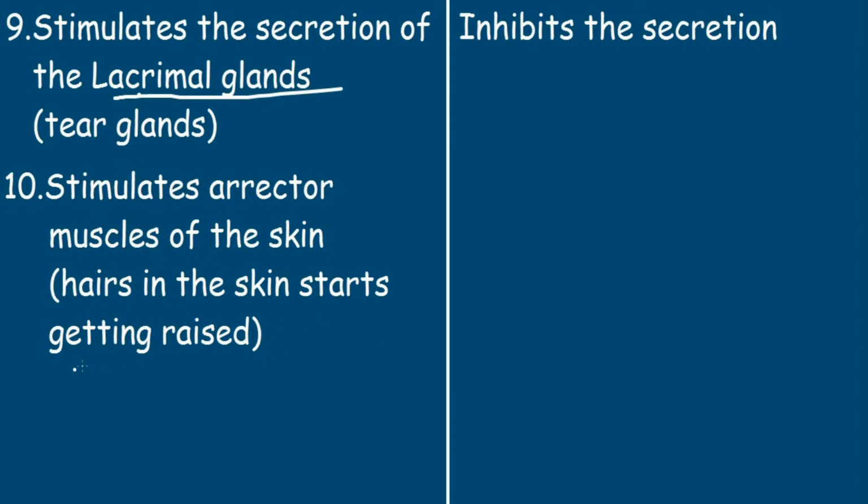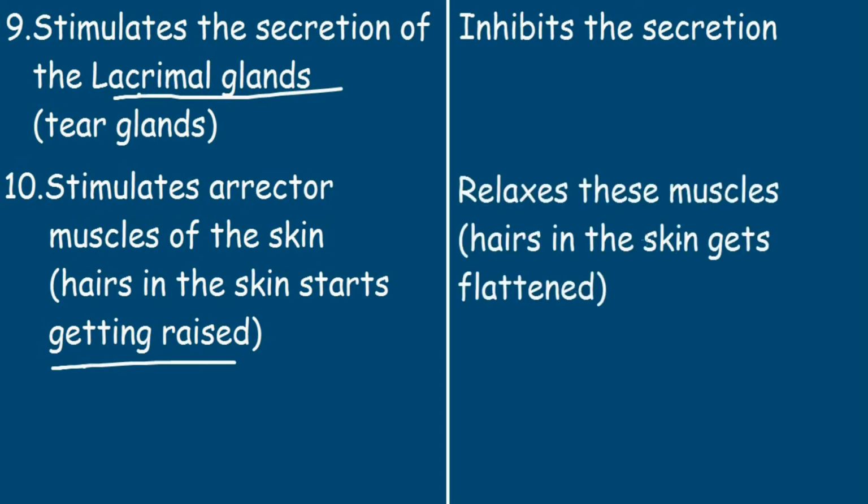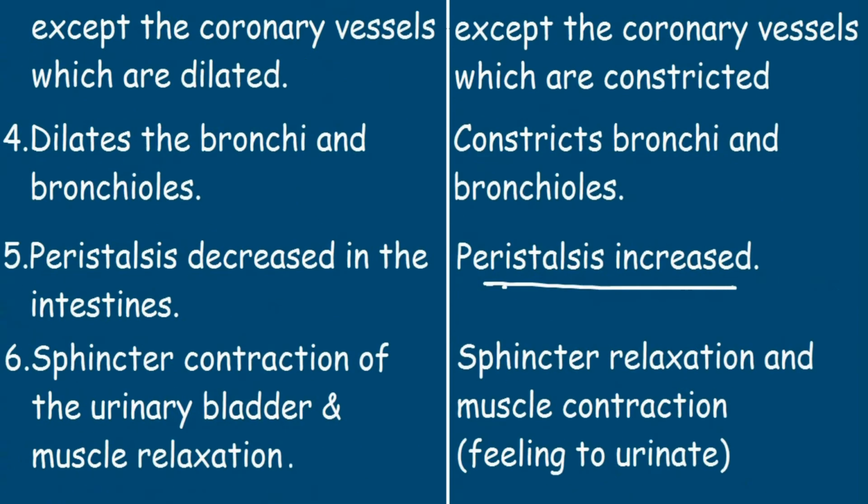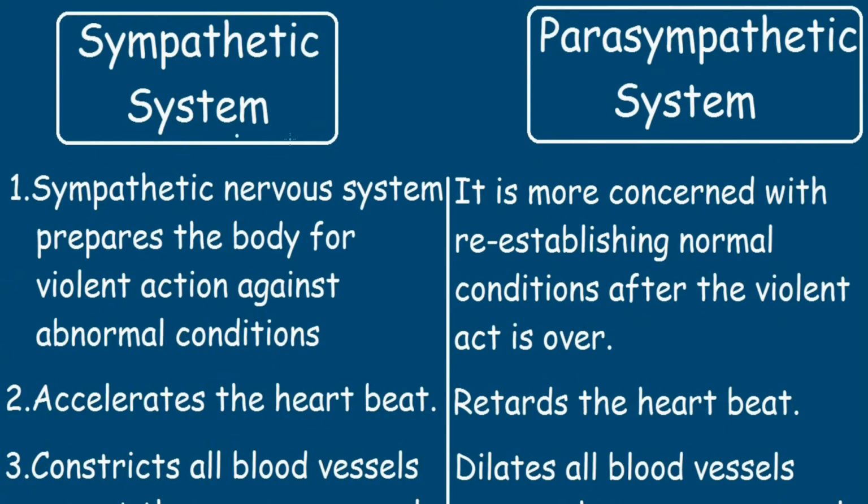The last point is that the sympathetic system stimulates the erector muscles of the skin, and the hairs in the skin start getting raised, and the parasympathetic system relaxes these muscles, as a result of which the hairs in the skin get flattened. So these were the differences between the sympathetic system and the parasympathetic system.